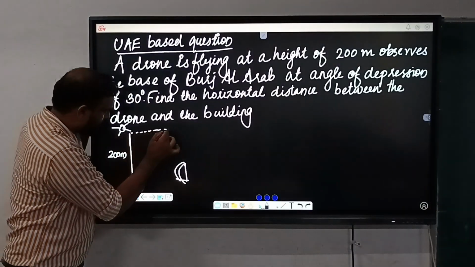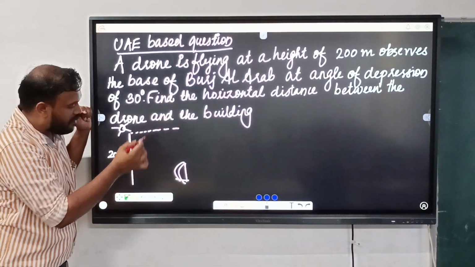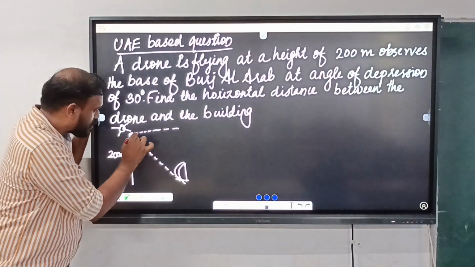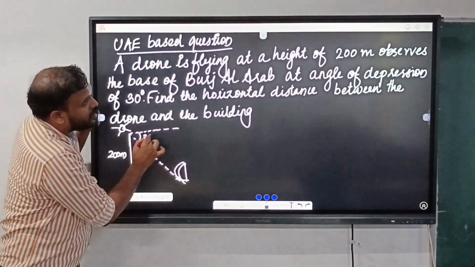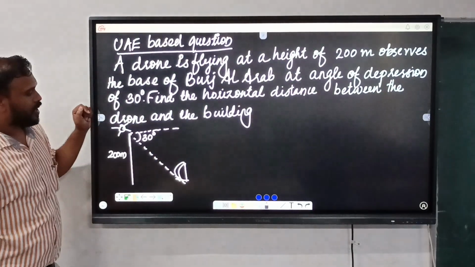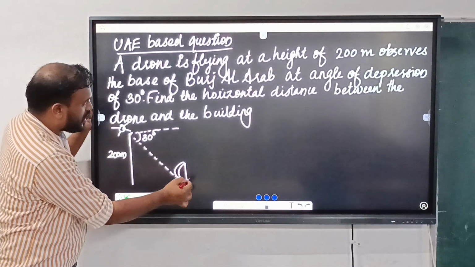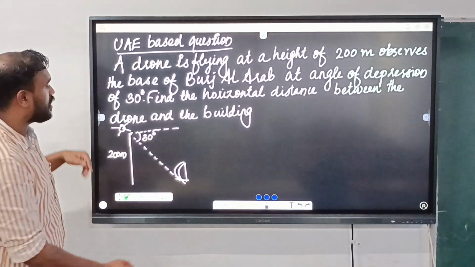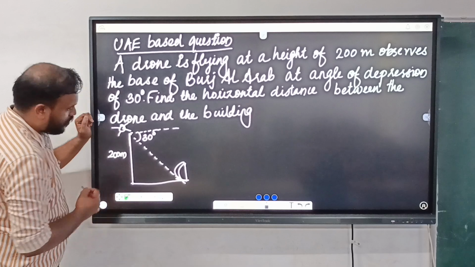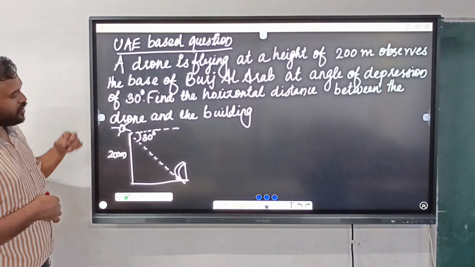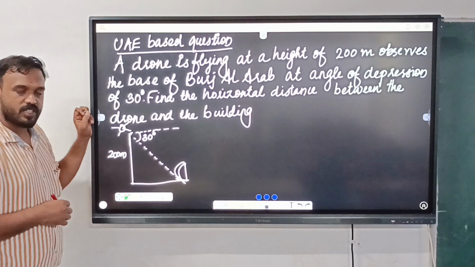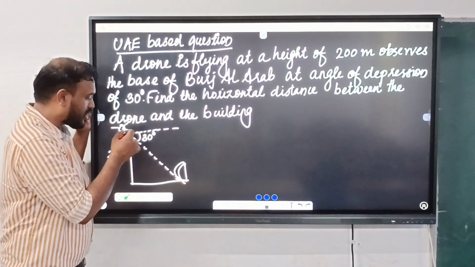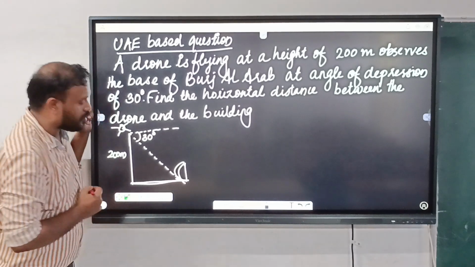As you know, there will be a horizontal level and a line of sight. Observe at an angle of depression of 30 degrees. Then find the horizontal distance between the drone and the building. So what is the horizontal distance? We have to find the horizontal distance between the drone and the building.